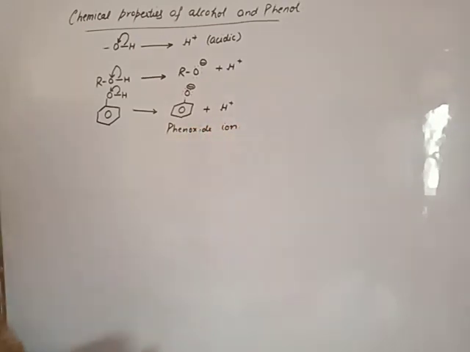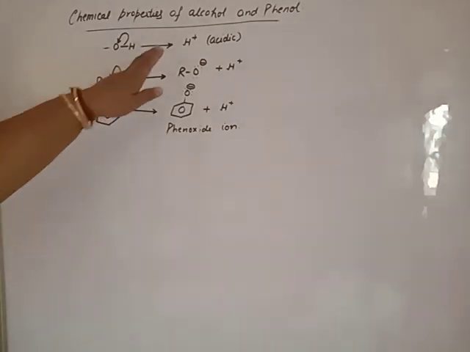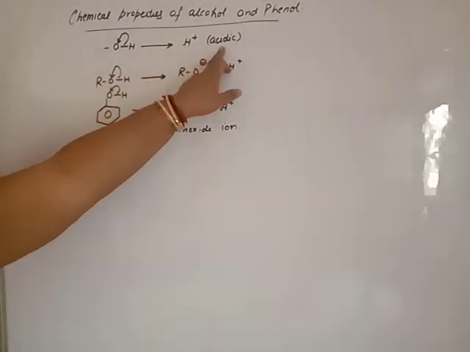On the basis of this tendency to lose H positive ion, both alcohol and phenol are acidic in nature.